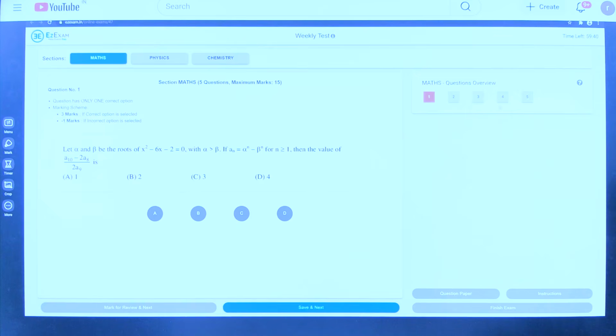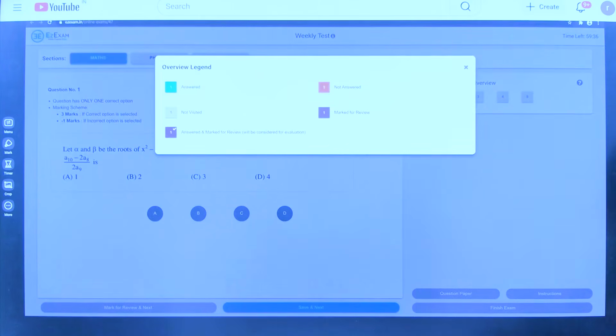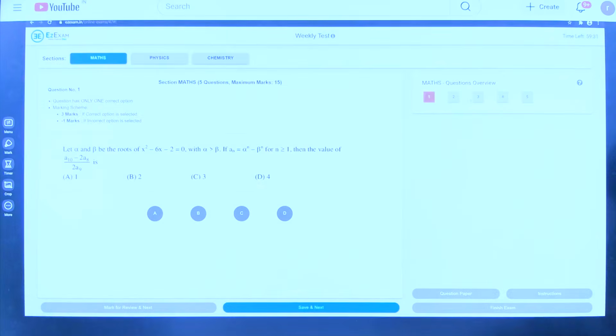Initially, all questions are marked not visible. When the question is viewed, it's marked red and it changes to green when a response is saved. You can also jump between questions by clicking these question boxes. Note the marking scheme for each question. Once you have a response to the question, click the corresponding option to select it.